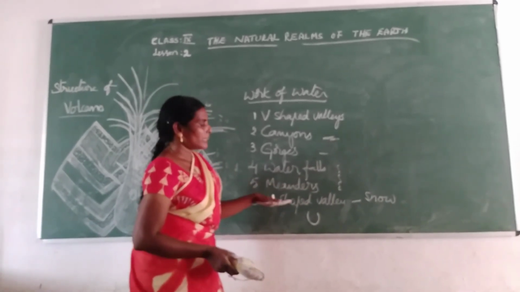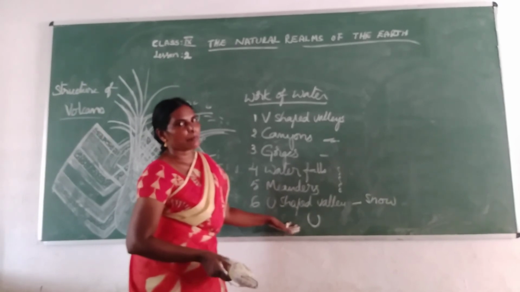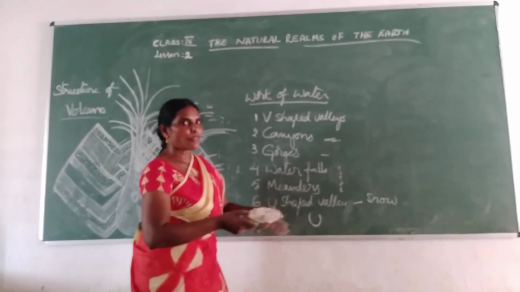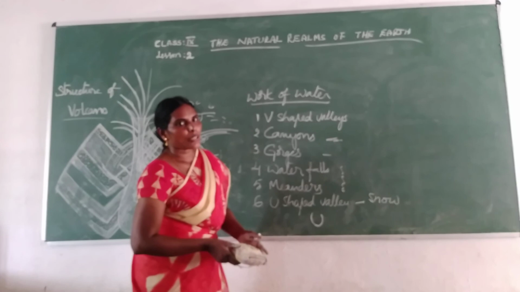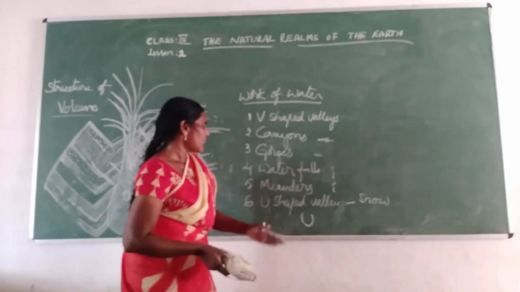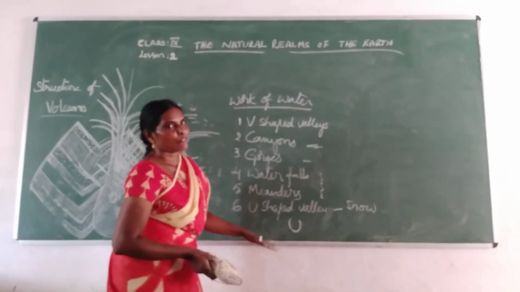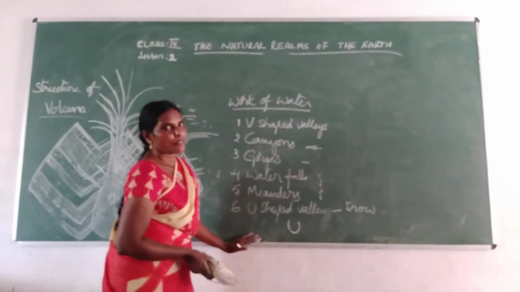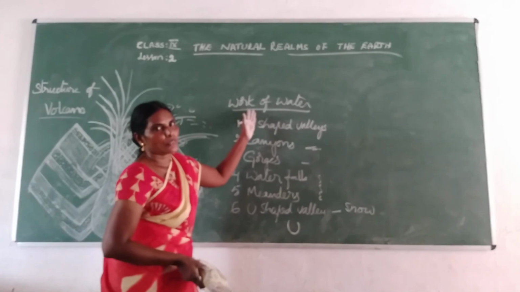And then the last one is U-shaped valleys. These valleys will form by snow or ice. The floating of ice or the flowing of ice, these U-shaped valleys will form. So these are the things that happen by the work of water.